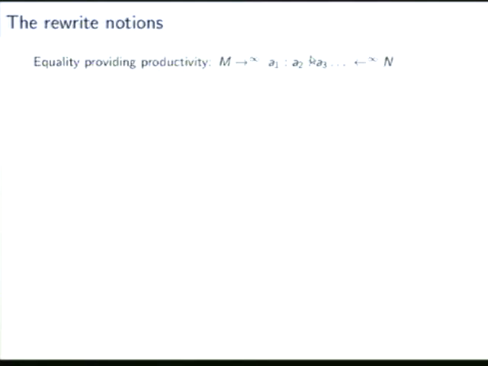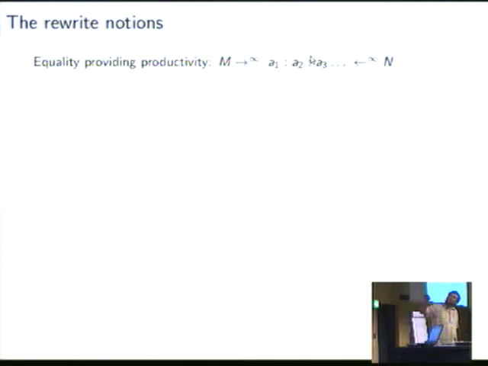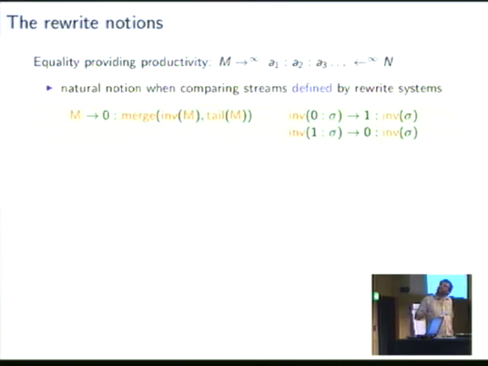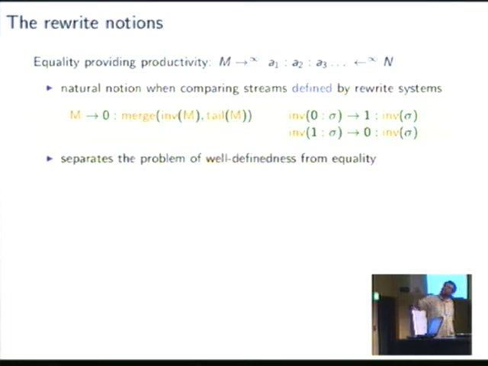The rewriting notions: we've already seen rewriting providing productivity, the equality providing productivity. So if we know that we can evaluate both streams, both specifications, then we just have to compare the output that they produce. This is the natural notion if the specifications are given in the form of a rewrite system. And it's also conceptually nice because it separates the problem of well-definedness, namely productivity, from the problem of equality.